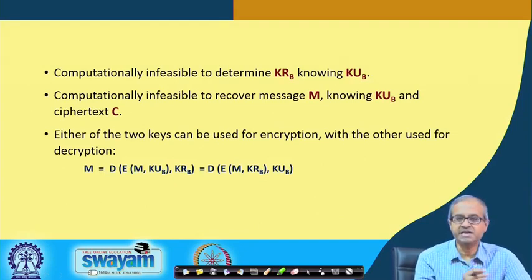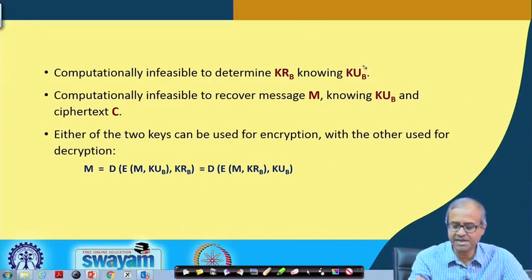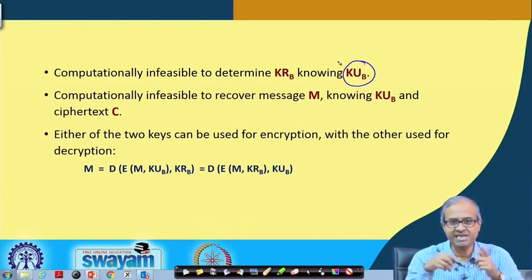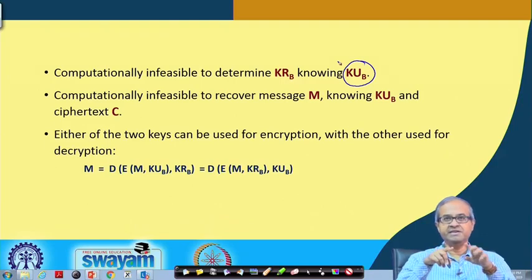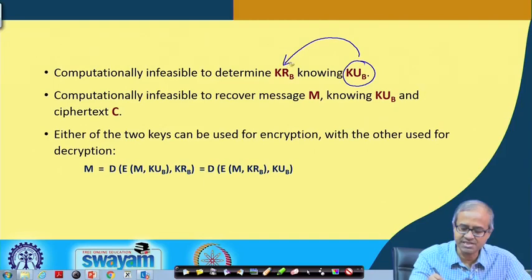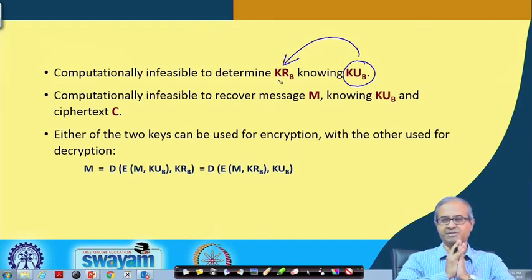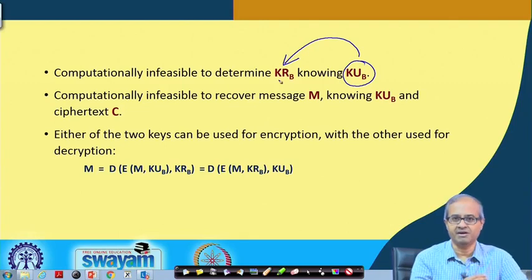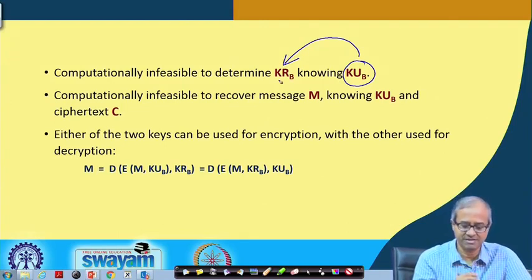Now, the other things are related to the security of the schemes. Like you see, public key is known to everybody. The key generation, the way the key pair is generated, should be such that you should not be able to guess or generate the private key from the public key, because my public key is known to everybody. So, no one should be able to guess what is my private key. This should be computationally infeasible. It should be extremely hard mathematically to do this, right.